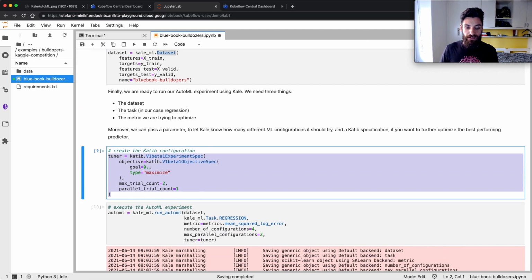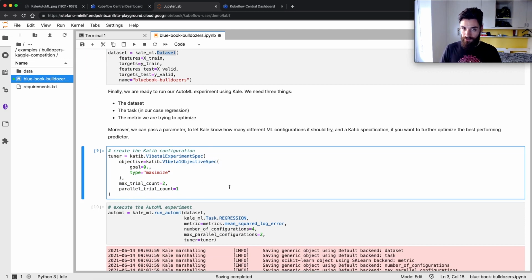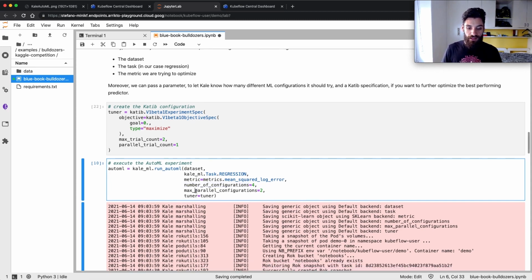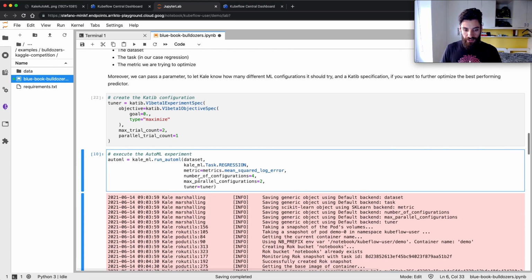Afterwards, I define a hyperparameter tuning policy, and you'll see later exactly what this is for. Finally, all I need is to call one single API, passing the dataset, what kind of task this is. In this case, it's a regression machine learning task, the metric I want my models to be optimized for, the number of AutoML suggestions, that is the number of candidate models and their configuration parameters I want to try, and that's it.